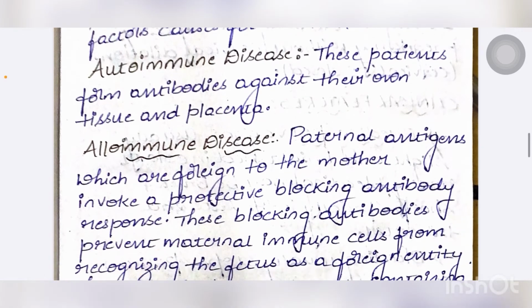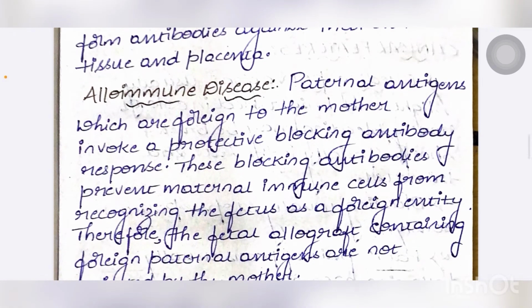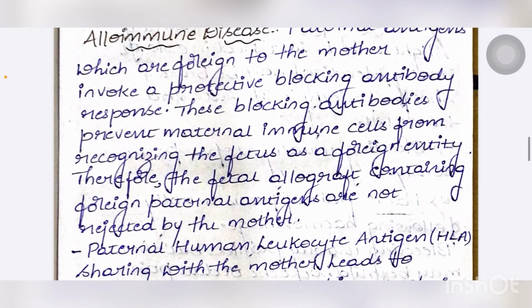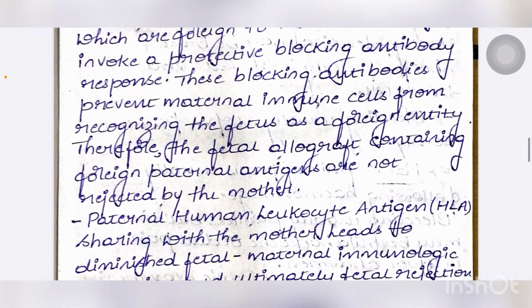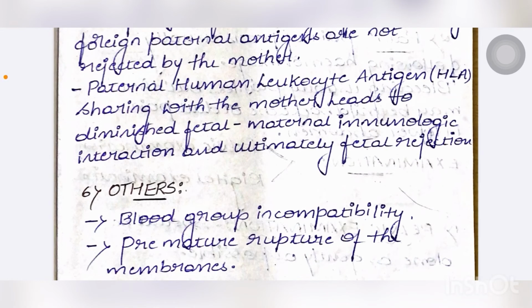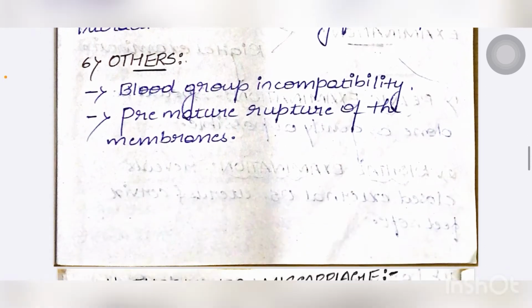Alloimmune disease: the paternal antigens, which are foreign to the mother, invoke a protective blocking antibody response. These blocking antibodies prevent maternal immune cells from recognizing the fetus as a foreign entity. Therefore, the fetal allograft containing foreign paternal antigens is not rejected by the mother. Paternal human leukocyte antigen sharing with the mother leads to diminished fetal-maternal immunologic interaction, and ultimately there will be fetal rejection. Sixth are other causes responsible for miscarriage, like blood group incompatibility, premature rupture of the membranes, etc.